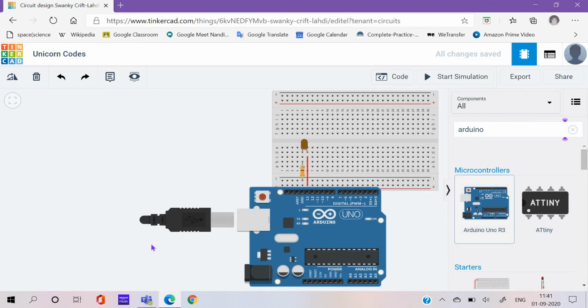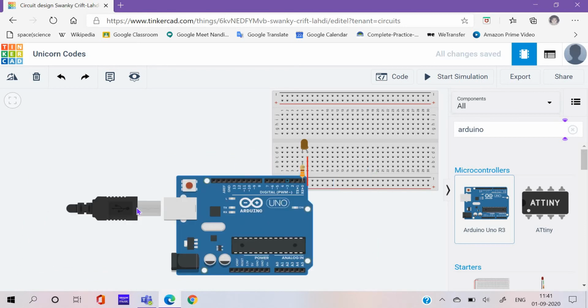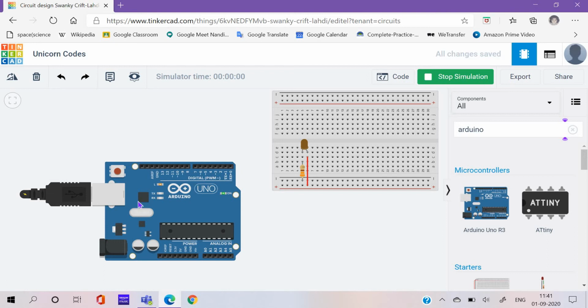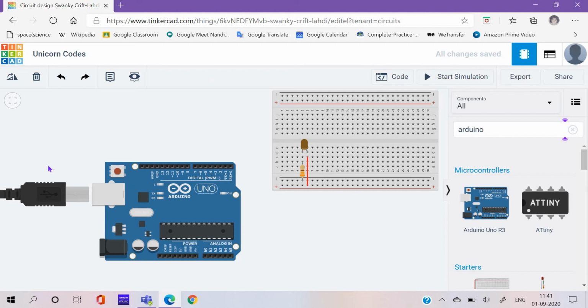So drag it, and see. When we start a simulation, keep your eyes on the Arduino chip. Start simulation. This USB just went inside, and you can see this on button also gets on. Now I'll stop the simulation and it gets out.